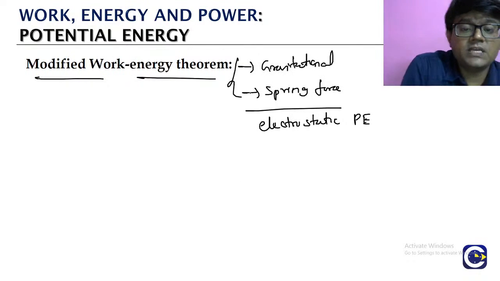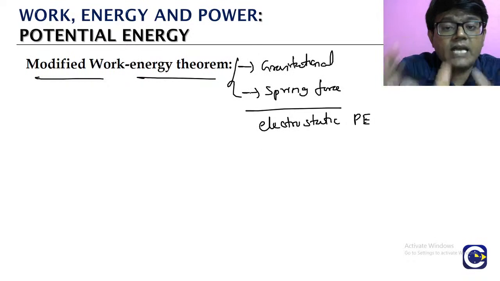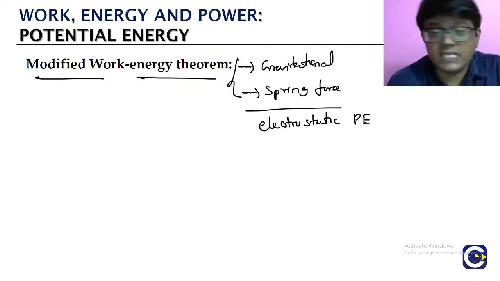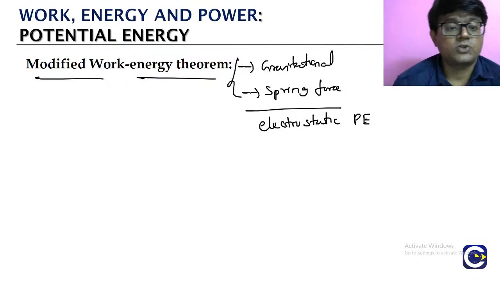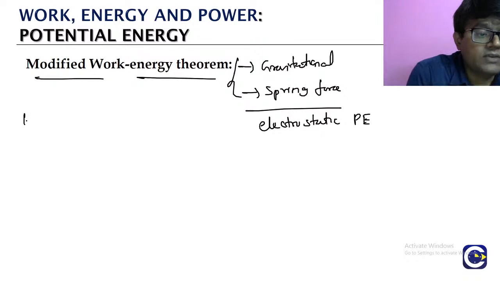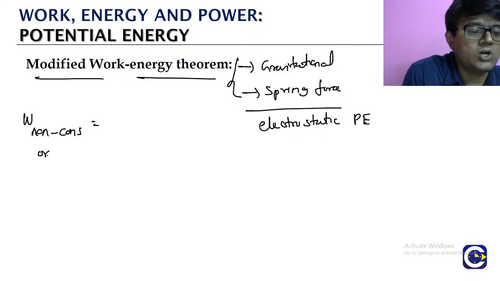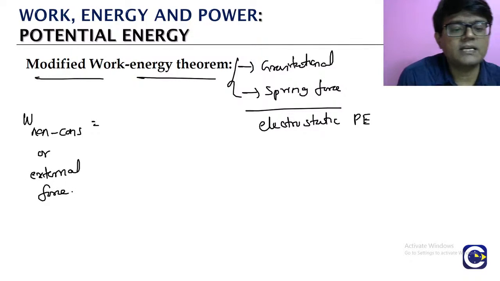But in terms of mechanics we will look at gravitational potential energy and then spring potential energy. For these forces we have already defined the potential energy term. Then the work done by the other forces typically means non-conservative forces or external forces other than the conservative forces, right?